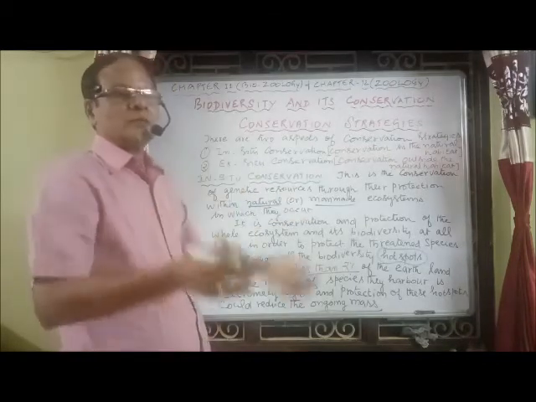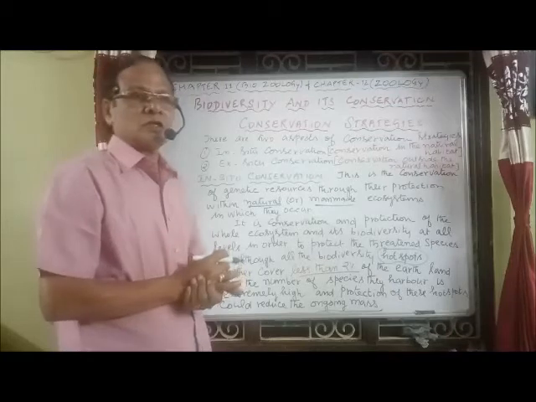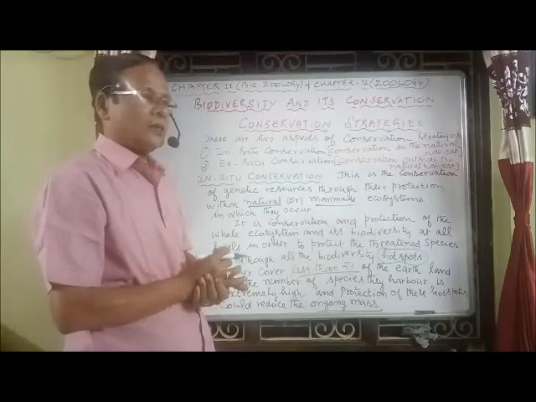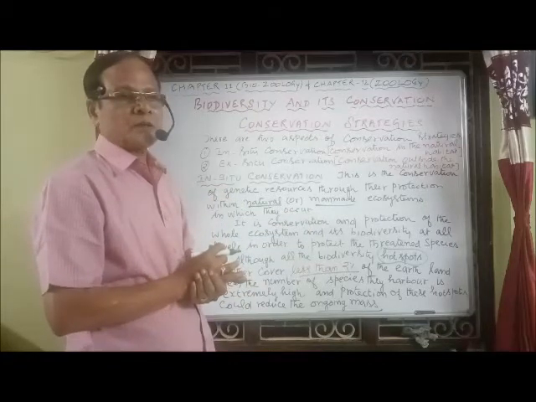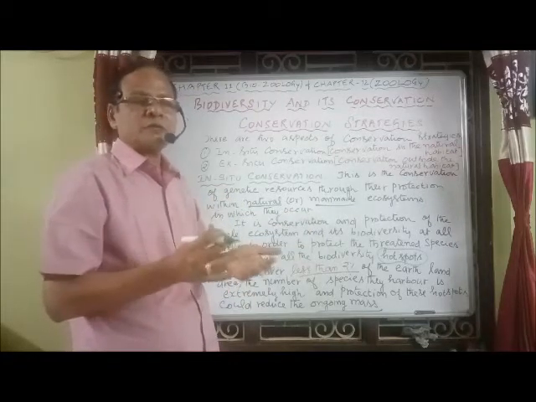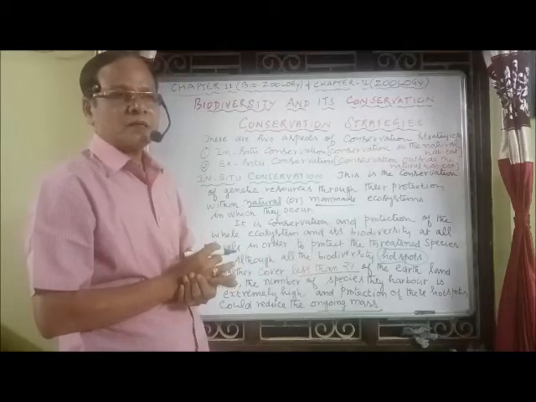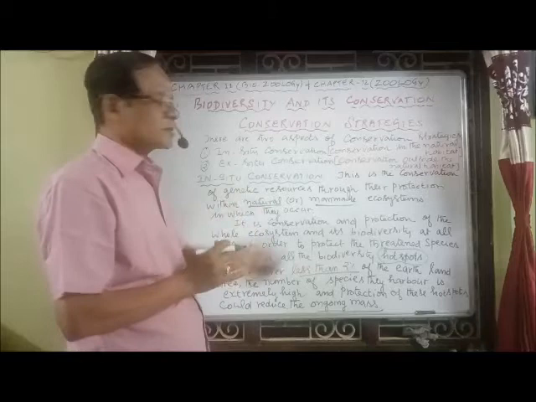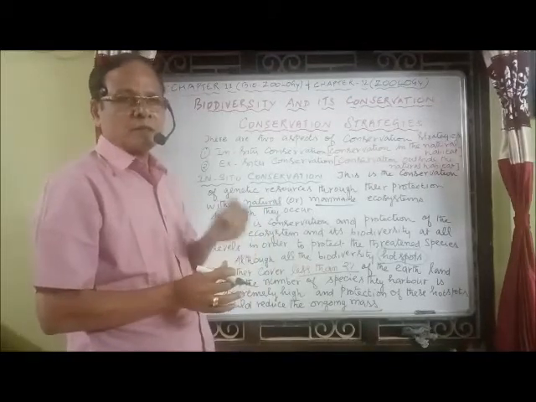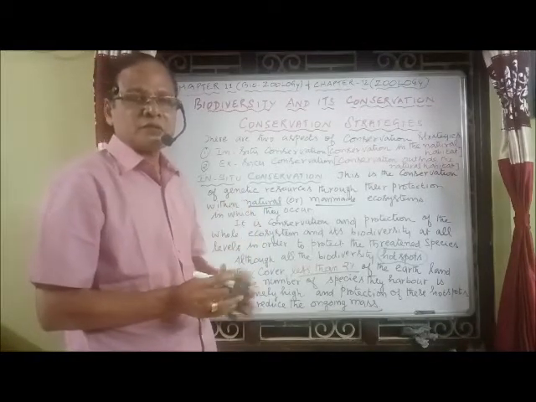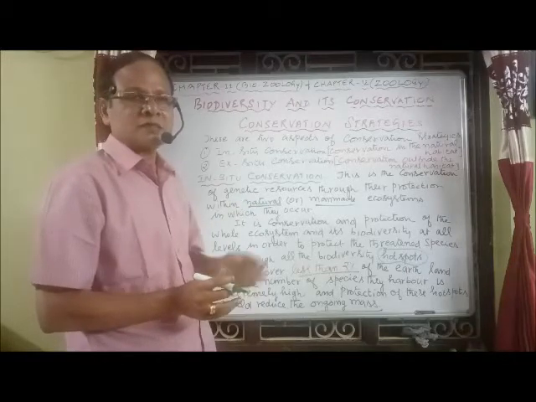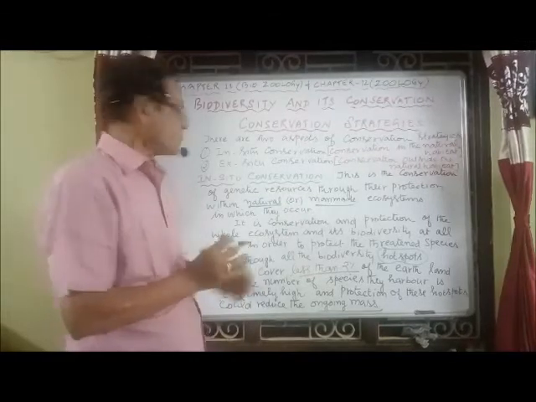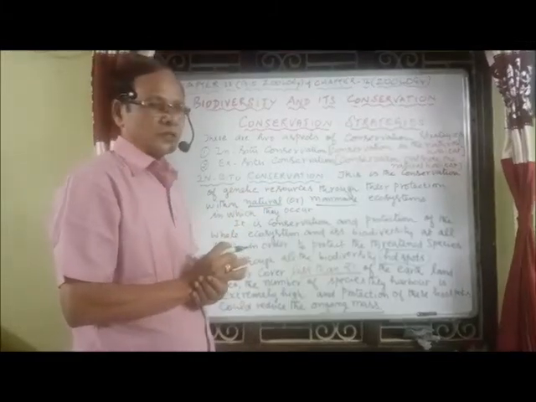We have a number of protected areas, the biogeographical areas, in the form of national parks, wildlife sanctuaries, biosphere reserves, sacred groves, and hotspots. These are all examples of protected areas coming under what we call in situ conservation.